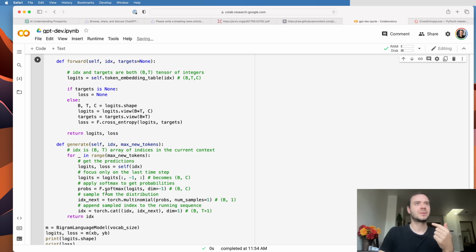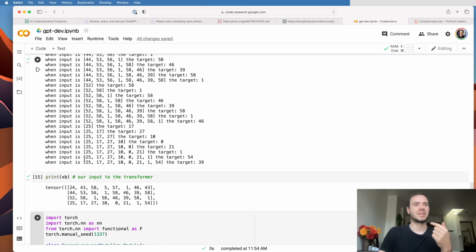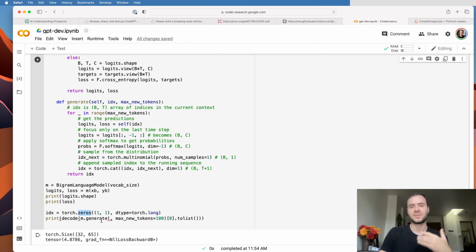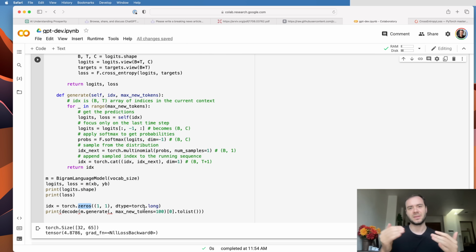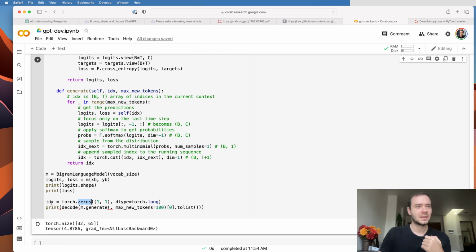And remember that 0 is the element standing for a new line character. So it's a reasonable thing to feed in as the very first character in a sequence to be the new line. So it's going to be IDX, which we're going to feed in here. Then we're going to ask for 100 tokens, and then n.generate will continue that. Now, because generate works on the level of batches, we then have to index into the 0th row to basically unpack the single batch dimension that exists.